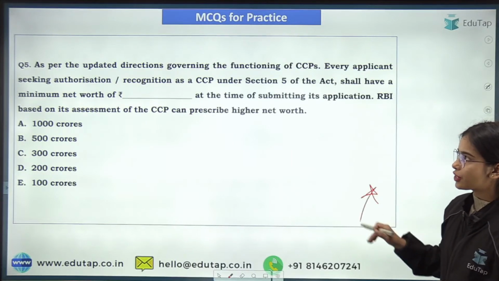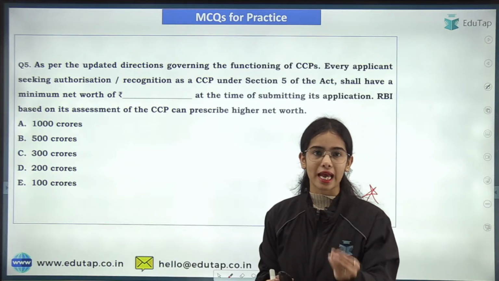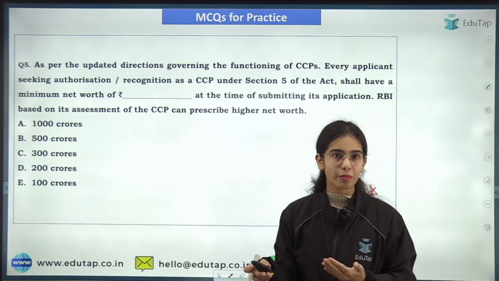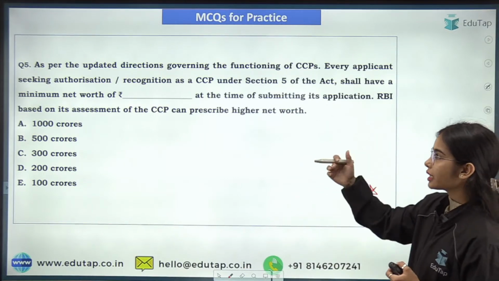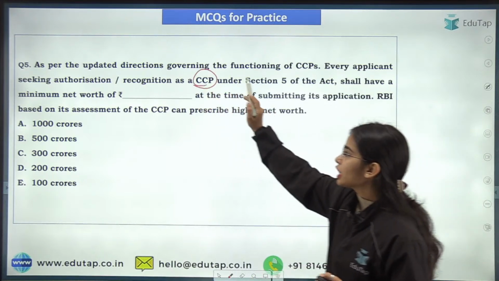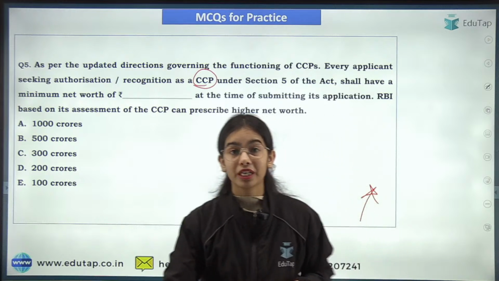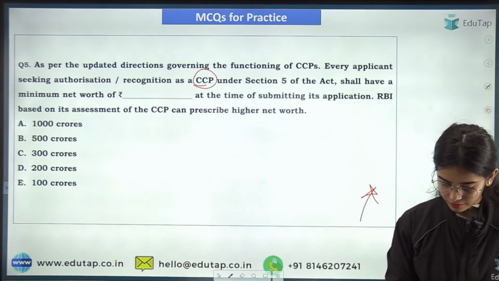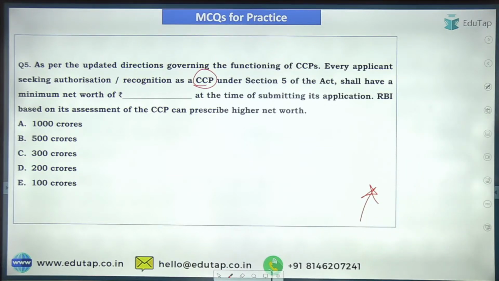Now coming to the next question, try to answer this question, very easy, and this is one of the main points of this direction. As per the updated directions for the central counterparties, every applicant that is seeking authorization or recognition as a central counterparty shall have a minimum net worth of, how much? How much is the minimum net worth that is required?